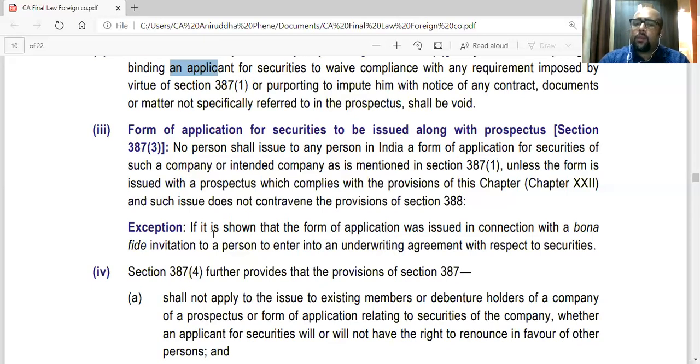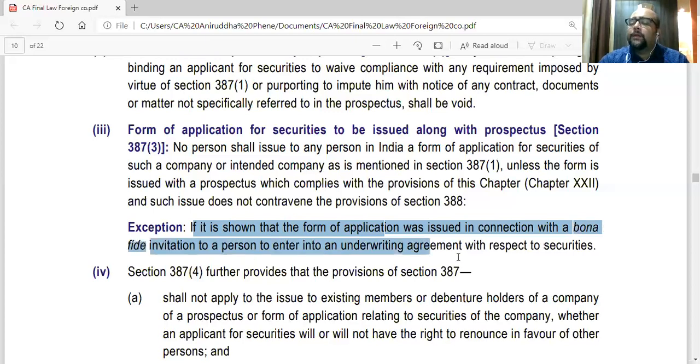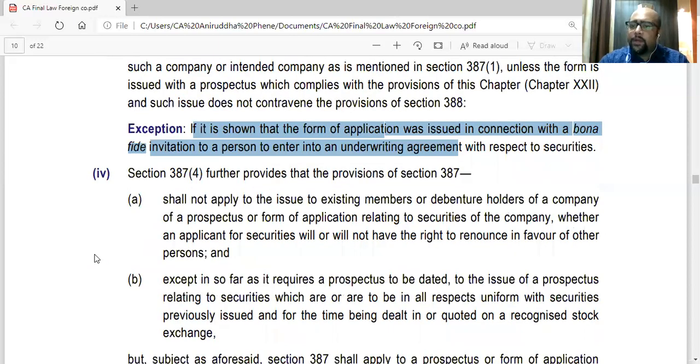But you can issue just the application form to underwriters. Underwriters are people who will be guaranteeing your share issue. The exception is that if it is shown that the form of application was issued in connection with a bona fide, a genuine invitation to a person to enter into an underwriting agreement. So for underwriters, you can issue just a form. They must have already studied the prospectus.